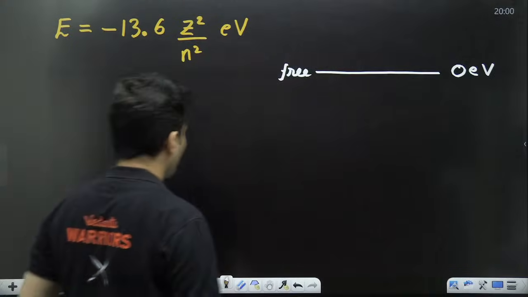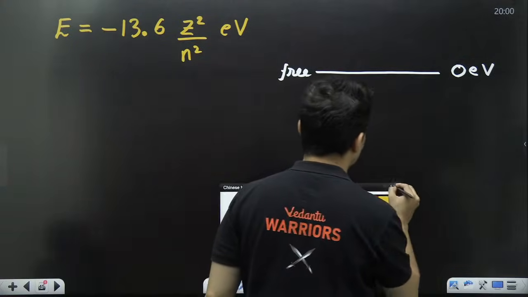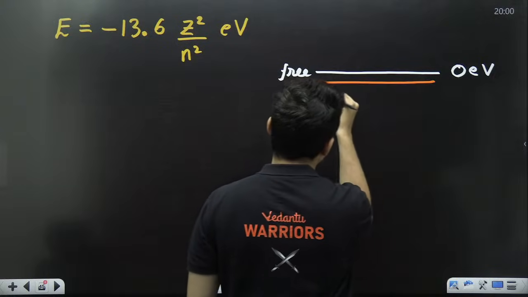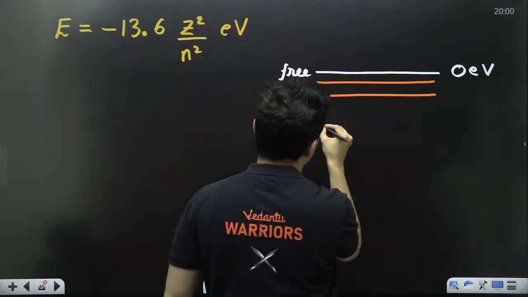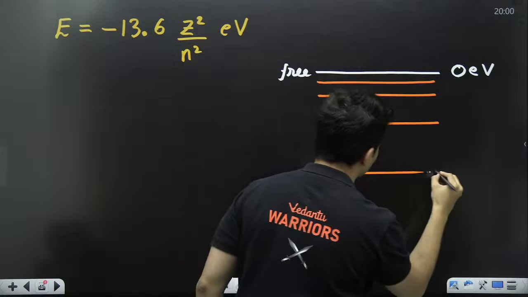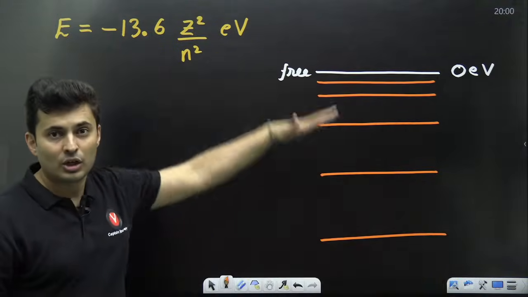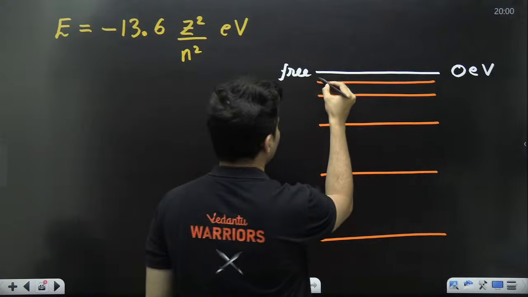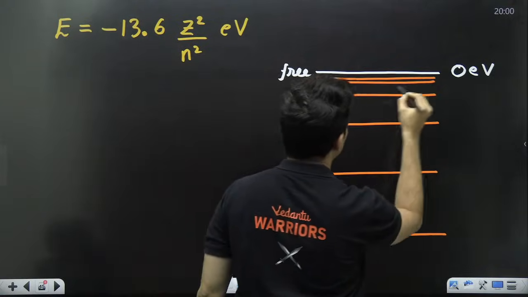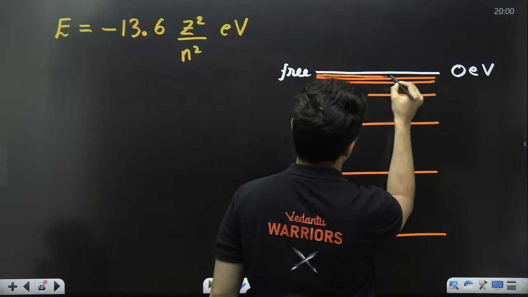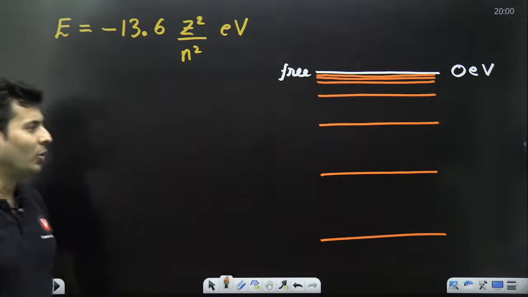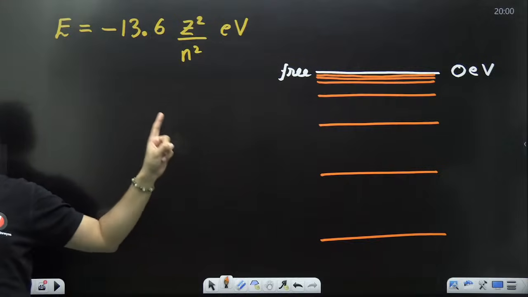Keep that in mind. So you will see the energy levels to be something like this. First they will be close, then the spacing will increase. You should know that the spacing increases as you go higher and higher. The spacing between them becomes less and less. They become very, very crowded over there.